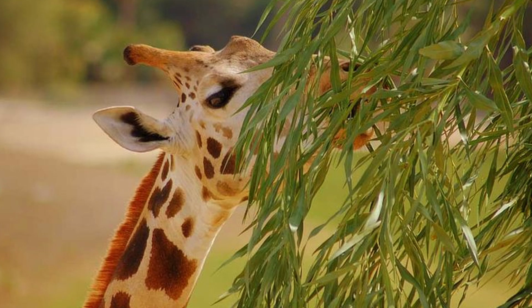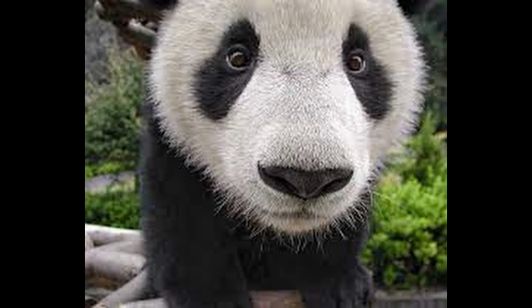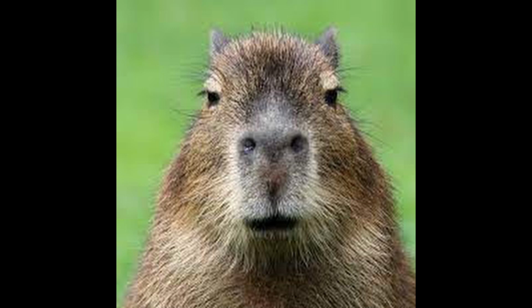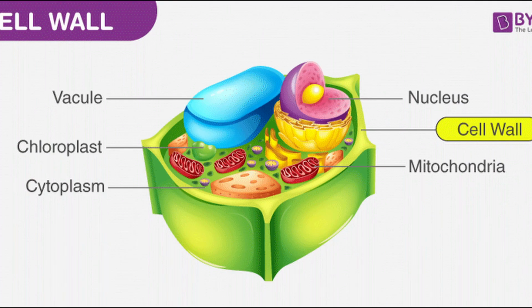Another important function of plants is to act as the main food source for herbivores. Some of these herbivores include giraffes, pandas, deer, cows, elephants, and capybaras. Without the cell wall and thus plants, all of these animals would starve to death.